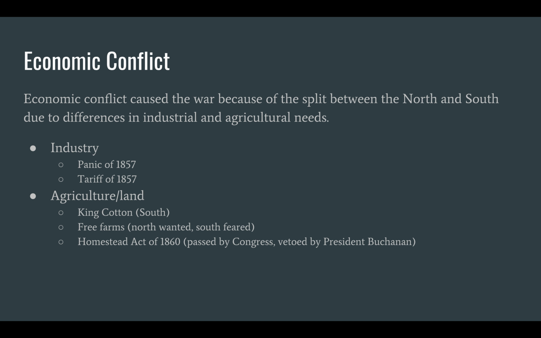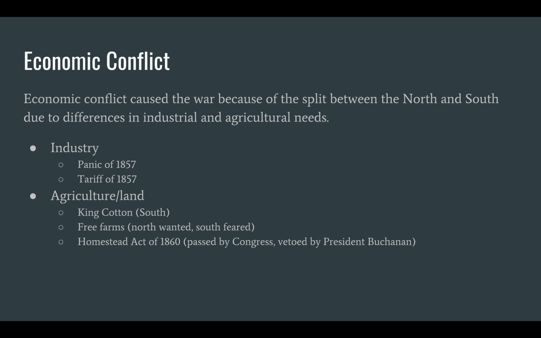In addition to that, the tariff of 1857 raised prices on European imports, making many people feel uneasy. The South, on the other hand, enjoyed King Cotton, meaning they were met with favorable cotton prices abroad, perpetuating cotton farming. All the cotton created a need for workers to pick the cotton, making slavery jump as an industry. This created tension between the North and the South, as the North was full of abolitionists.